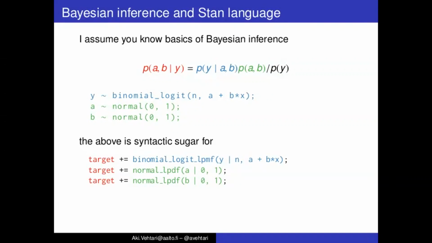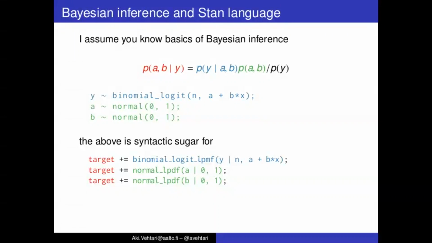Here the target is eventually going to be the log posterior density, and we increment it with these different terms. First we increment with the binomial logit log probability mass function with Y given n, A, B and X. This is a log probability mass function because Y is discrete, but A and B are continuous, so we get a log density function added to target.